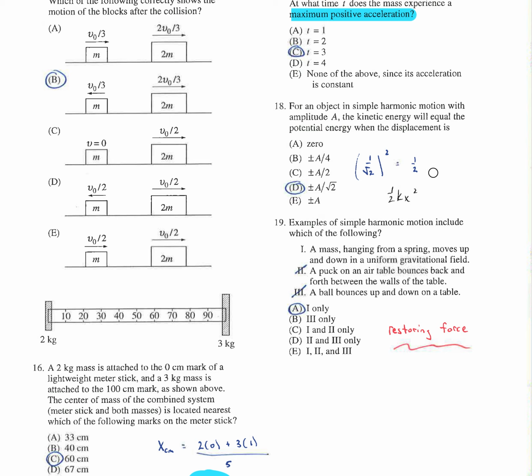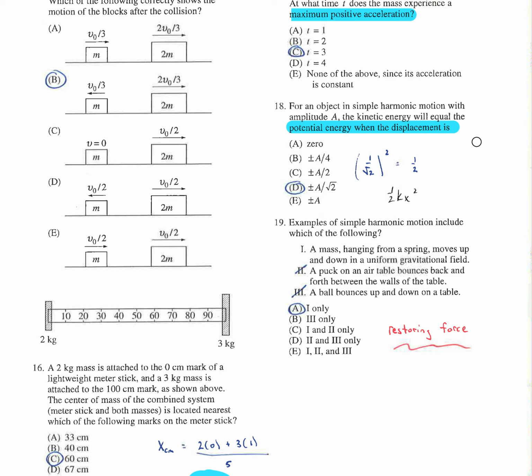Okay, now we've done this one in class. They love this question. This is a more difficult double, triple question, but it wants to know when the kinetic energy is equal to the potential energy. And really, that means the potential energy is half of the full potential energy. Because if it's got 1/2 kA squared and it's got all of it, what do you have to do to 1/2 kA squared to make it half? Because if you make it half, then where did the other half go? Well, it went to kinetic, which means the kinetic and potential are equal at that moment.